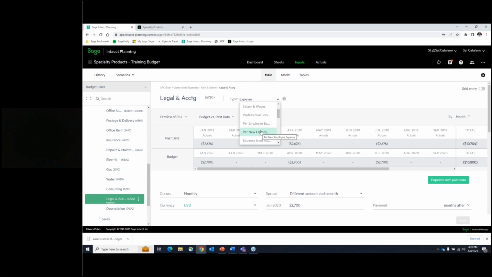So think of a per new employee expense as, when you're looking to hire someone, there's always going to be some expenses affiliated with that new employee, whether it's a new laptop or equipment for a home office, anything like that. And so what happens is you can create this particular line item, and then anytime you have a new employee, it'll trigger this expense, so that, again, it's one of those things where you don't have to think about it.